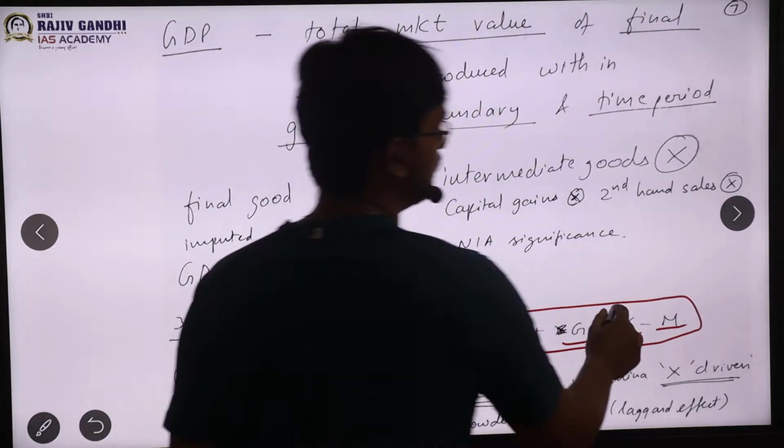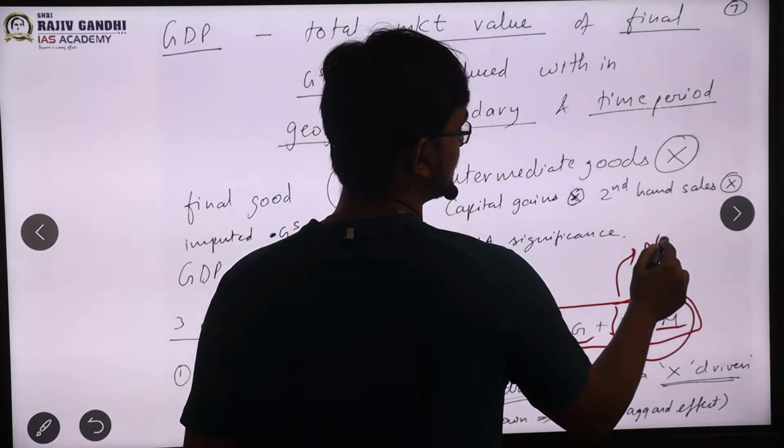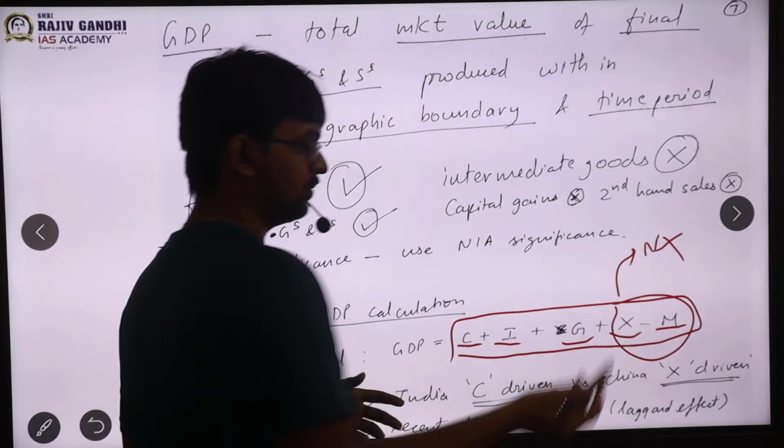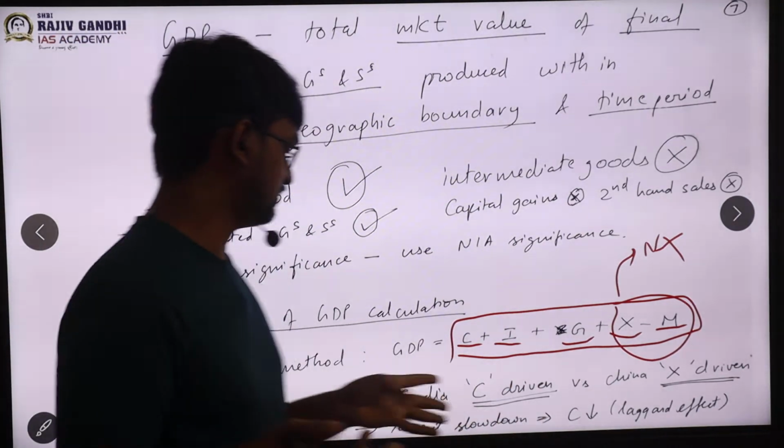Okay, this X minus M is also called net exports. Already you know net means deduction, so net exports. So this term also sometimes will be used. So in case that term comes, you should not be confused, sir.